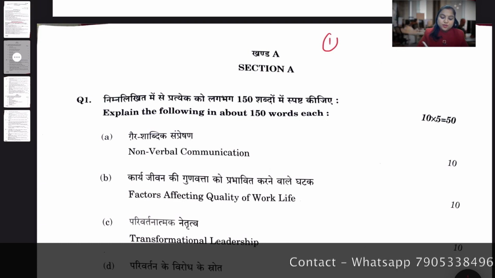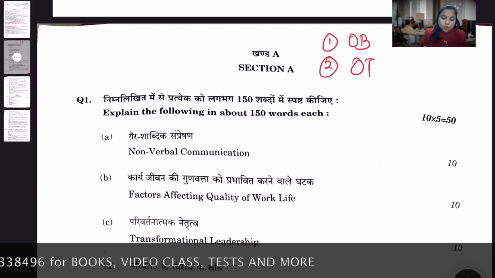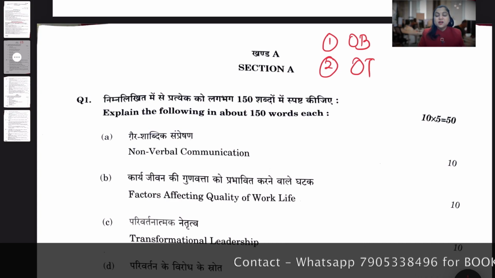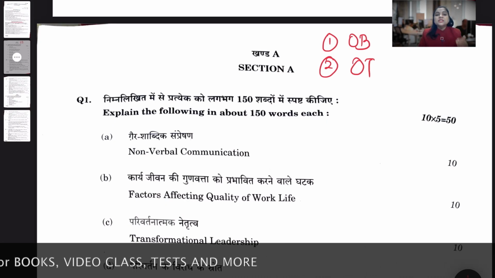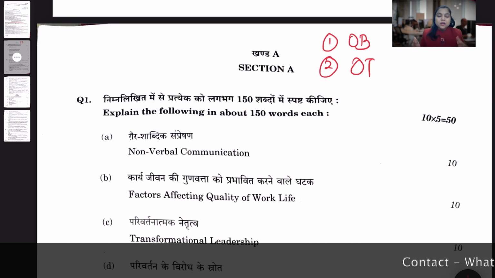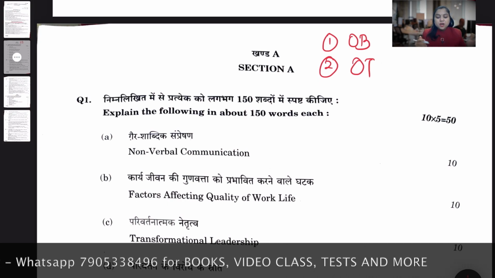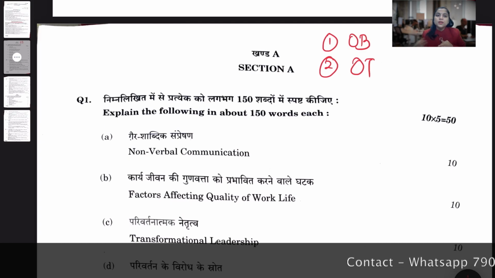In section A you have OB, which is organization behavior, and OT, which is organization theory. Some of you might ask many times, ma'am, should I start with the OB? The right strategy to cover section A is to first start with OT and then go with the OB, or if you have a little bit of a base in these subjects and are good enough with the base subjects, you can simultaneously go on. First you have to go with the OT at any and every cost, and then you can simultaneously co-link your OB preparation.